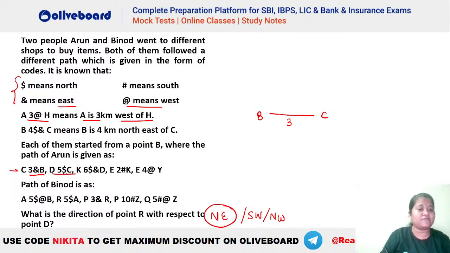Now we have D5 $C. Dollar means north. So D has to be north of C, something like this, and this is 5 meters. It will be made something like this. Okay. Then what do we have here?